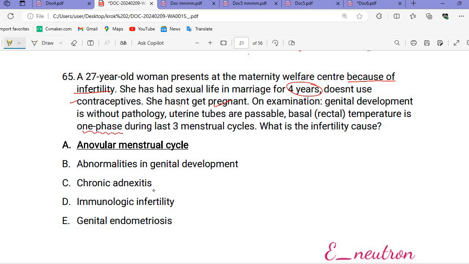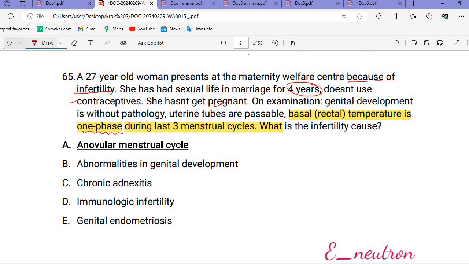So in the case of a normal menstrual cycle, the basal temperature will always be biphasic during each menstrual cycle. What is the meaning of the basal rectal temperature? In the follicular phase we will have a different temperature. There is a difference between the pre-ovulatory and the post-ovulatory condition, so there will be some difference in the temperature. That's why it is the biphasic condition.